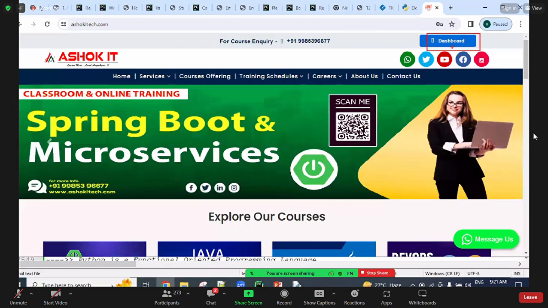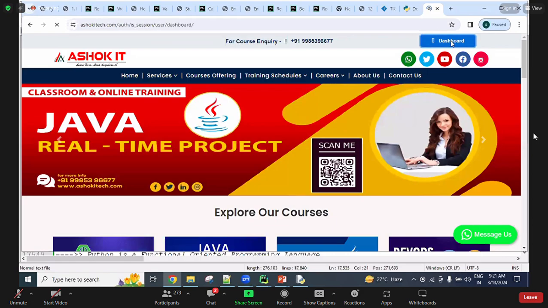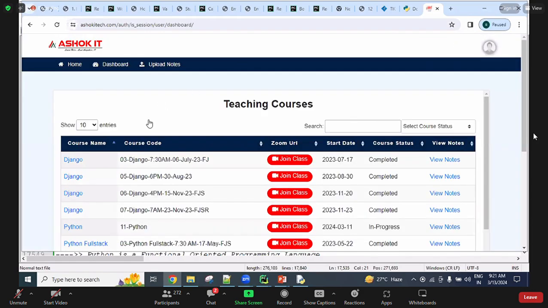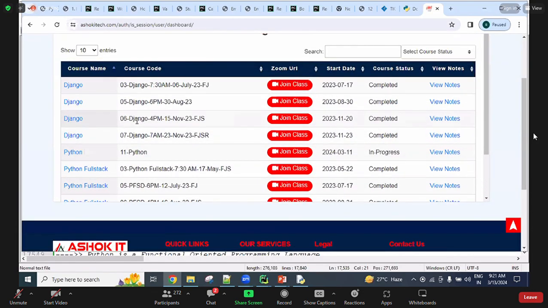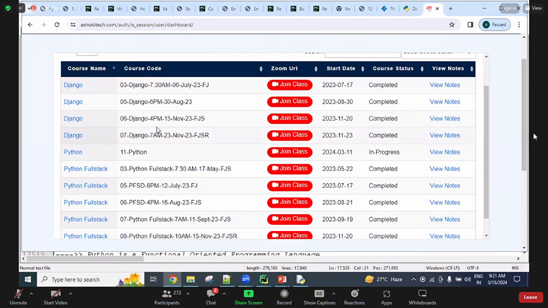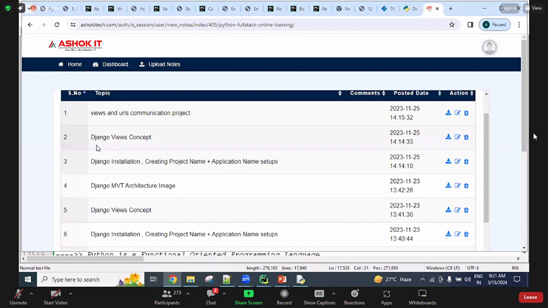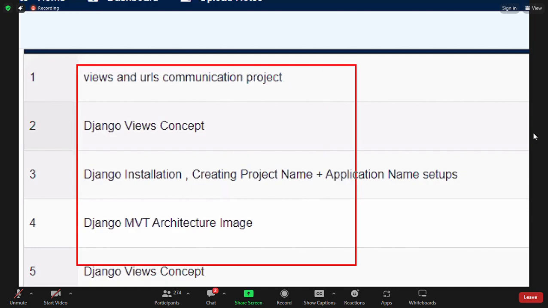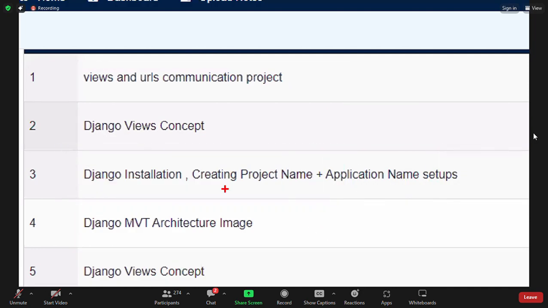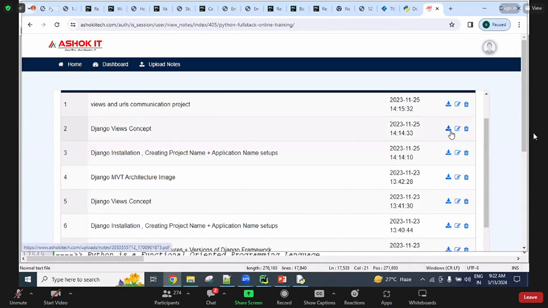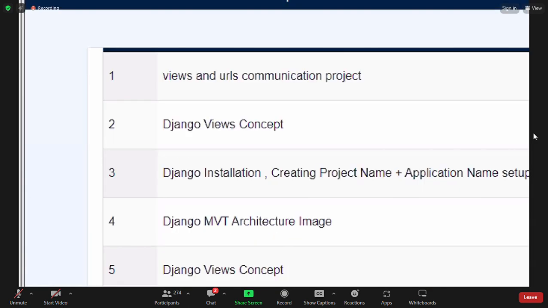After login, the dashboard is shown like this, guys. Here you get all the batch related information. For example, I will open one of them. Every day, guys, I upload whatever concept we discuss, along with the related material. By clicking download, you can download it to your laptop. You can create one folder and save it there.